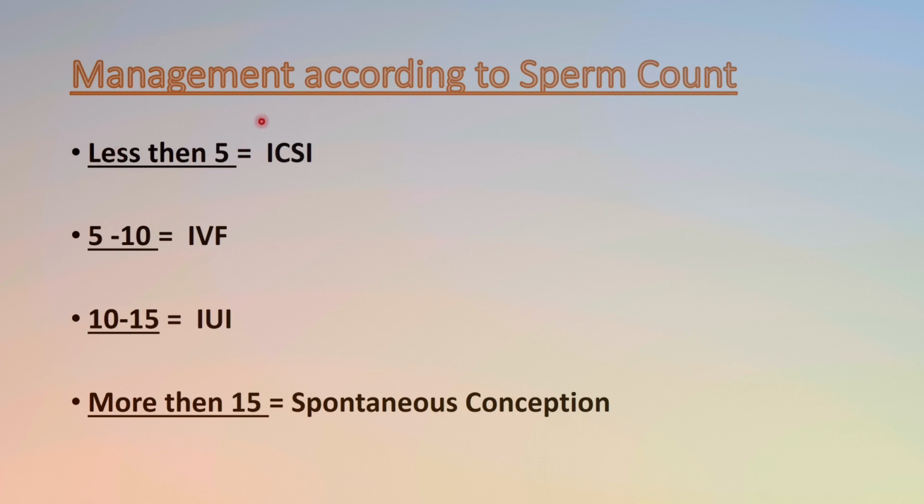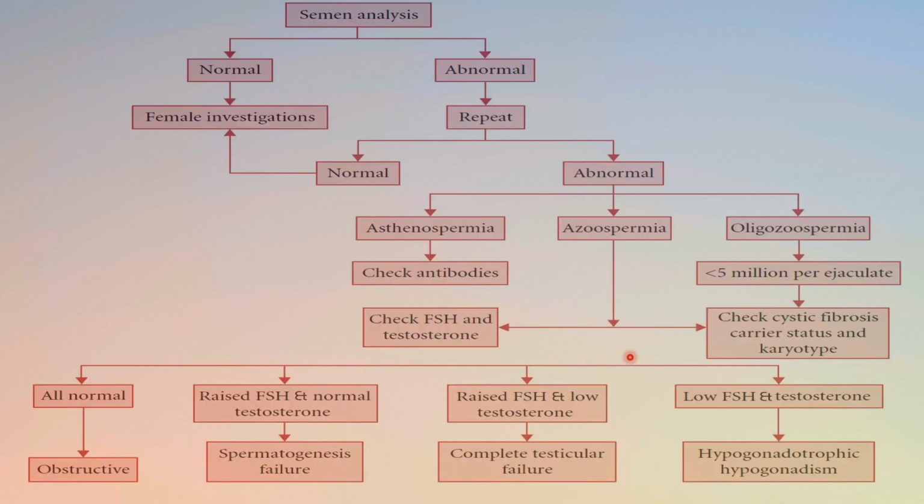Now, what is the management according to sperm count? If less than 5, we have to go for ICSI. If it is 5 to 10, we have to go for IVF. If it is 10 to 15, we have to go for IUI, and more than 15, spontaneous conception. Okay, so first of all, we have to go for semen analysis. Okay, so if we have normal sperm, we have to go for female investigation, and if abnormal, repeat.